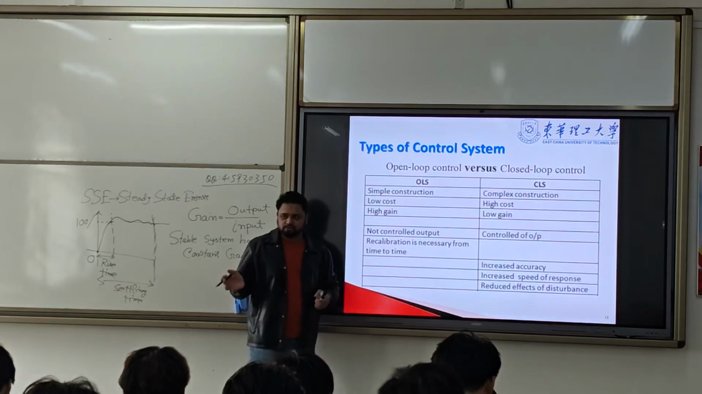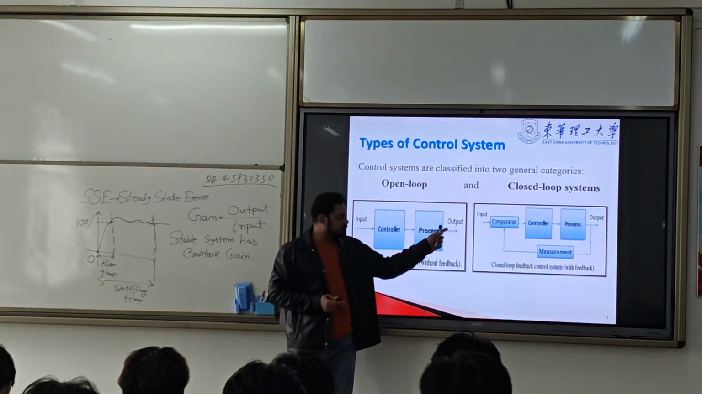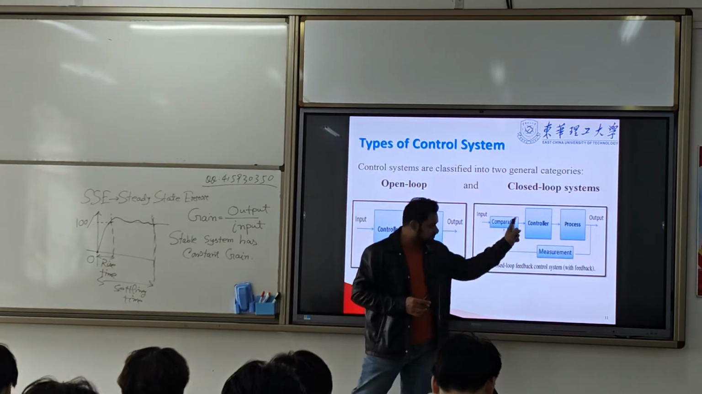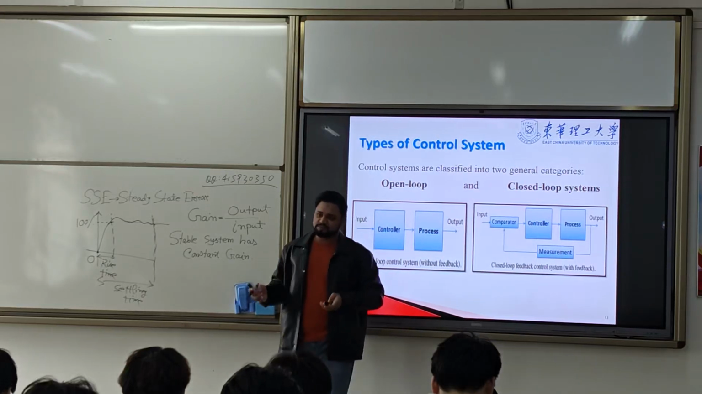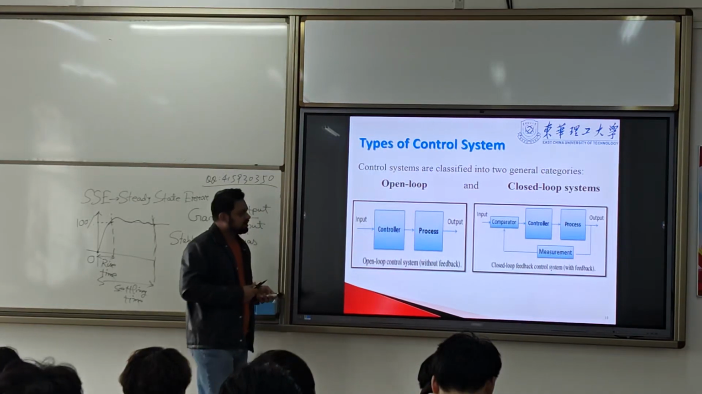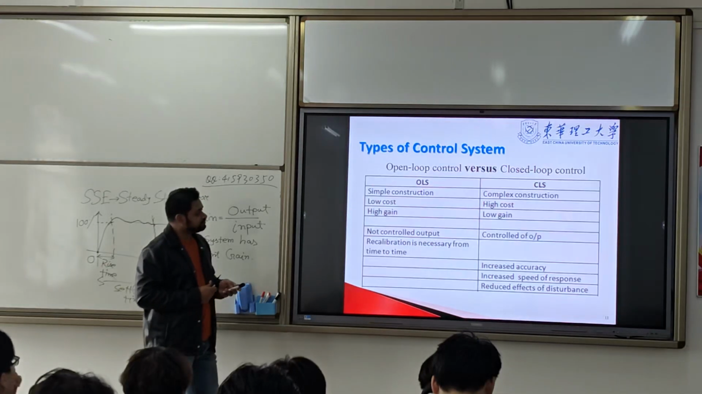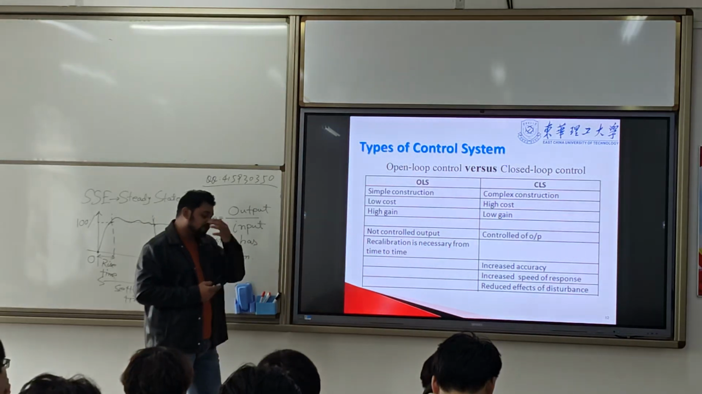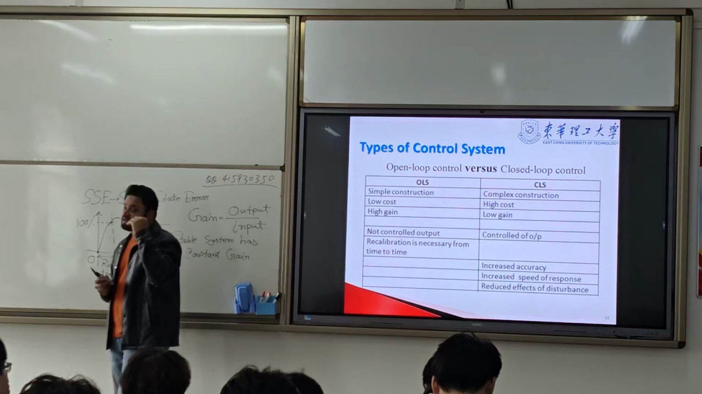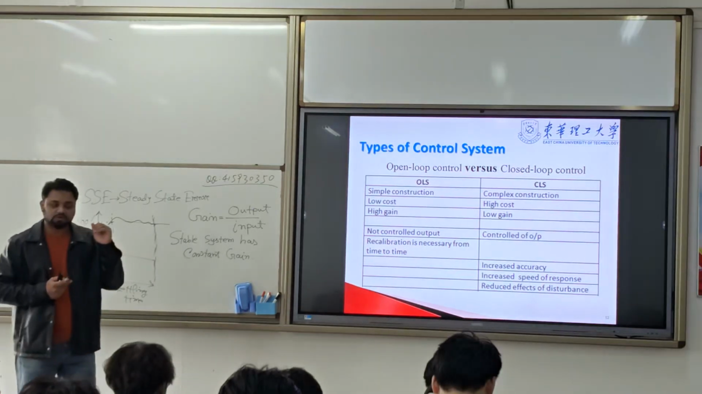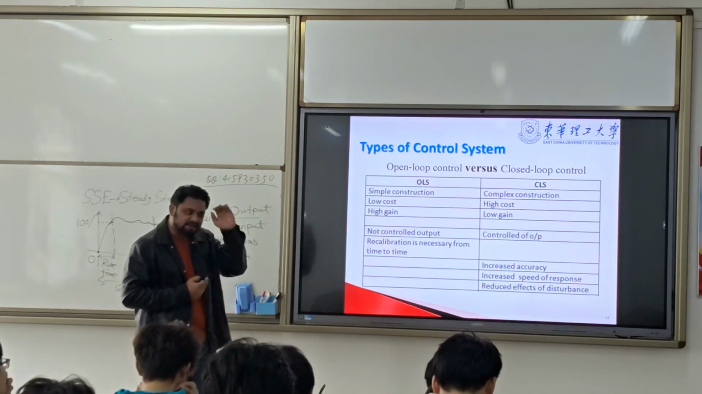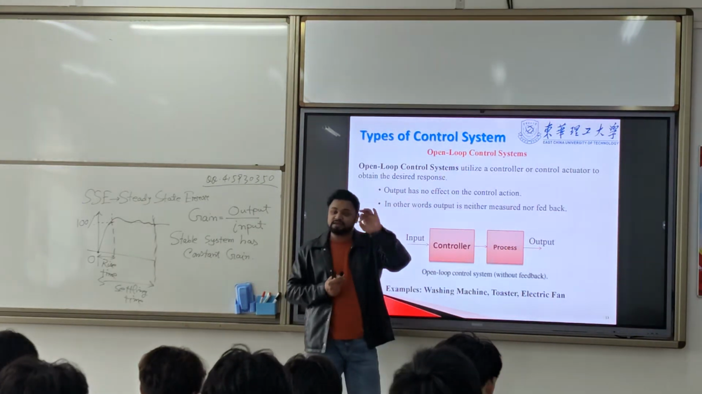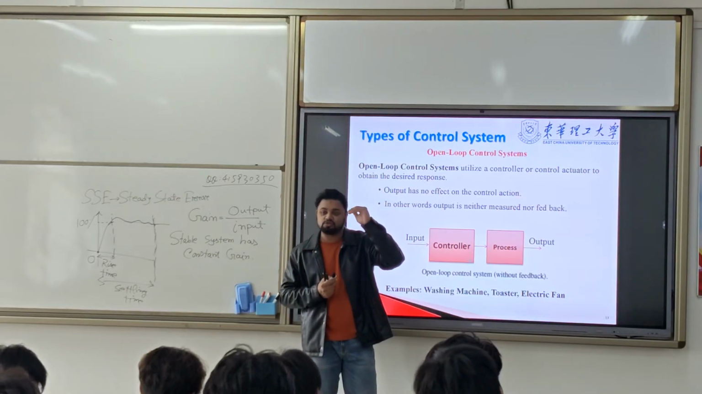We don't have any control over the output in open loop. This output cannot be controlled. But in closed loop the output can be controlled by feedback. That's why we call it a control system. Calibration is needed in open loop system, but here it is not. So a closed loop system has high accuracy. Because it has a lower gain but a stable gain, accuracy is much higher.